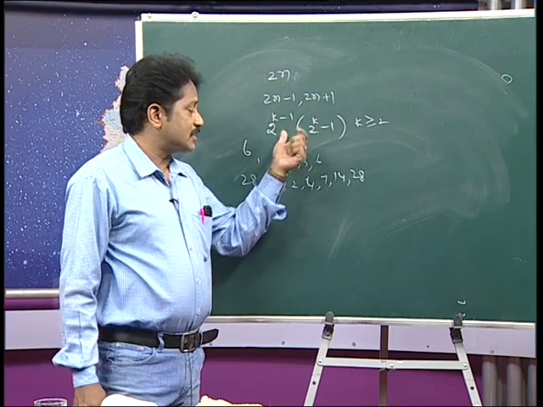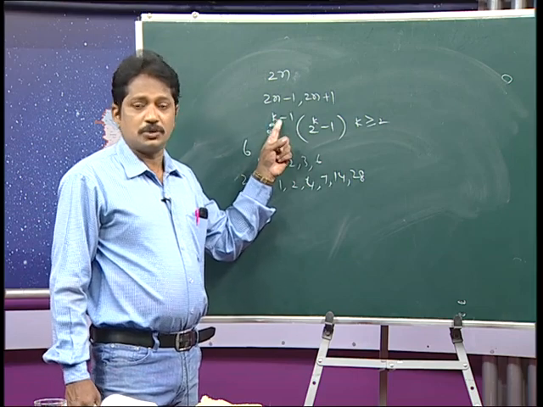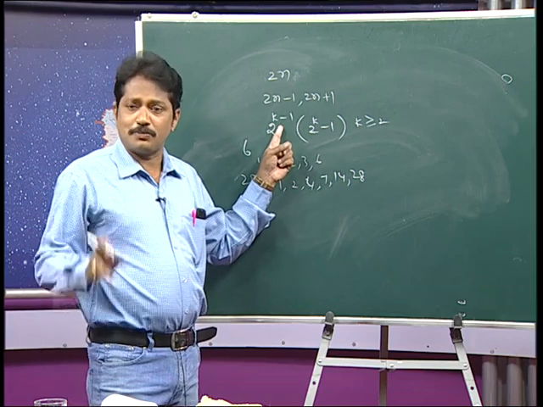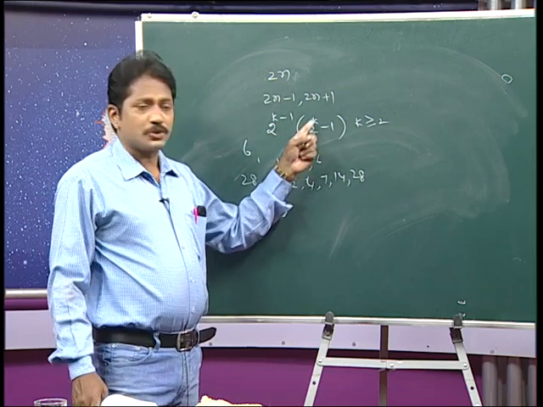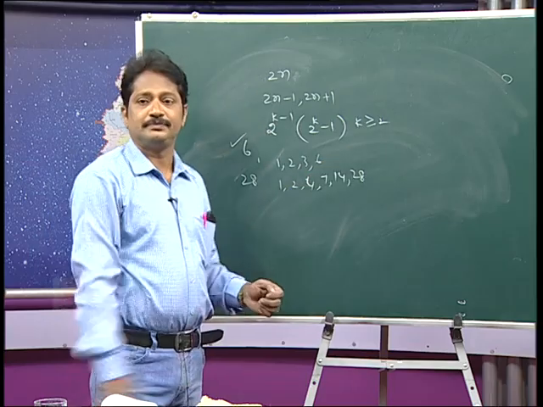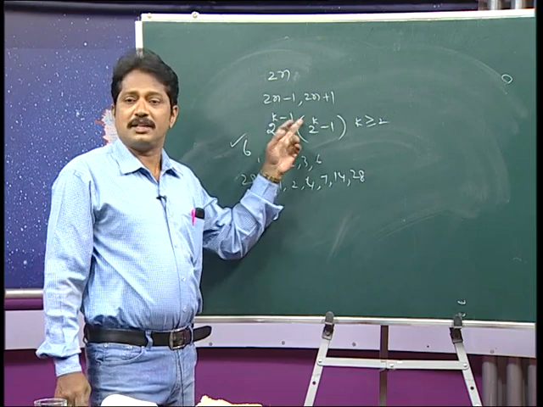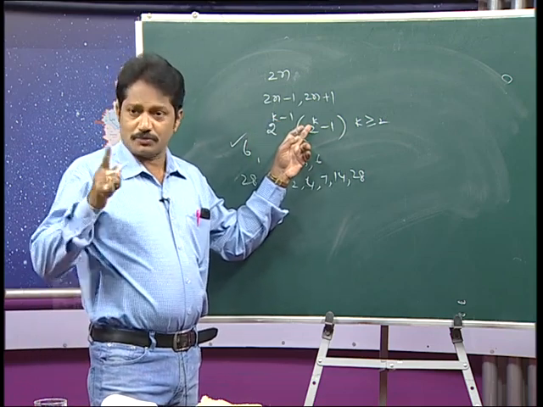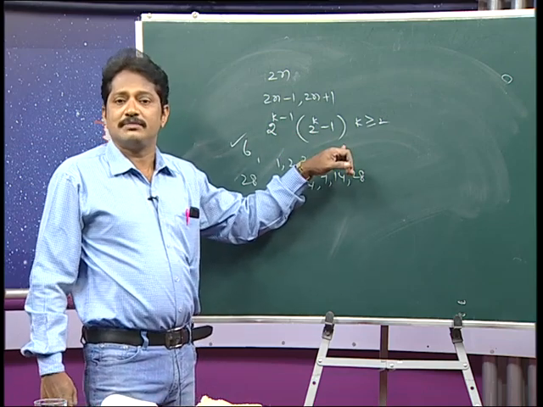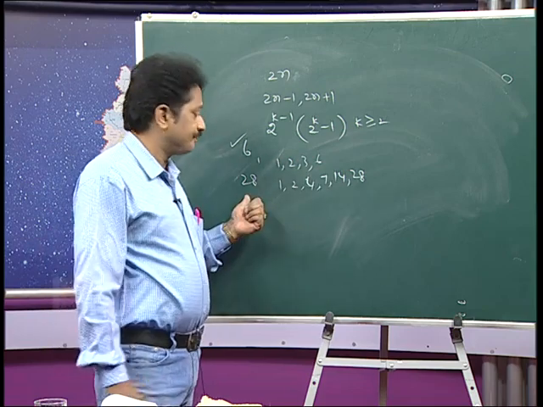And of course, if you substitute k equal to 2, because k is greater than or equal to 2, 2 power 2 minus 1 is 2 power 1, which is 2. 2 square minus 1, that is 4 minus 1, 3. 2 times 3 is 6, the smallest perfect number. When you take k equal to 3, 2 power 3 minus 1 is 2 square, which is 4, and 2 cube minus 1 means 8 minus 1, 7. 4 sevens are 28.